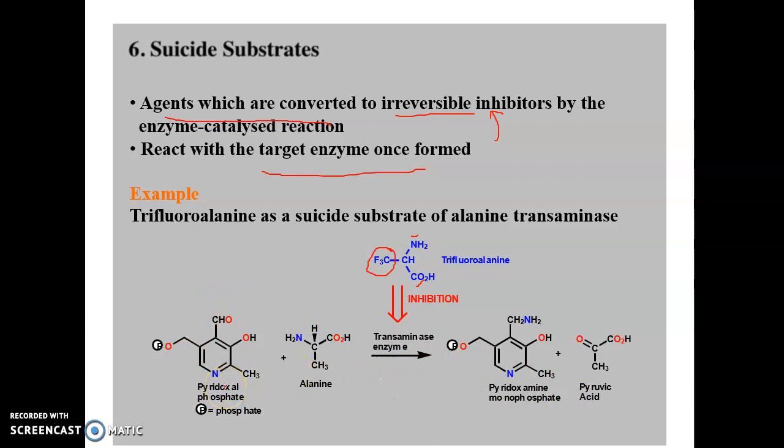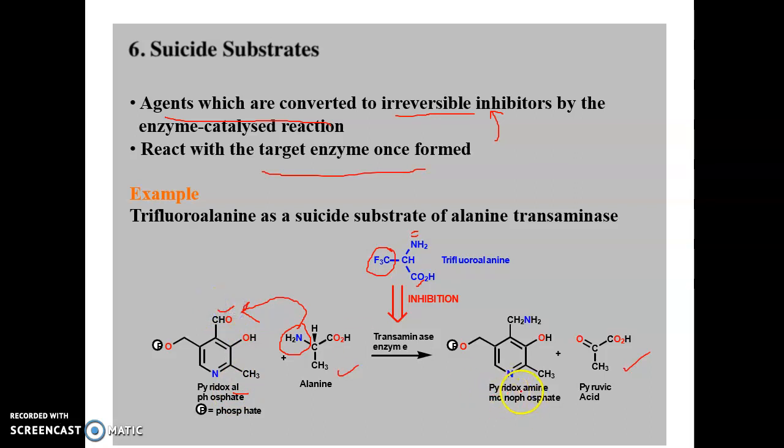Pyridoxal phosphate acts as a coenzyme, and alanine is the starting material. The amino acid alanine is converted to the keto acid, pyruvic acid, by transfer of the amine group. The amine group transfers into the aldehyde by simple condensation. It forms pyridoxamine phosphate. Initially it is pyridoxal phosphate because the aldehyde is there.